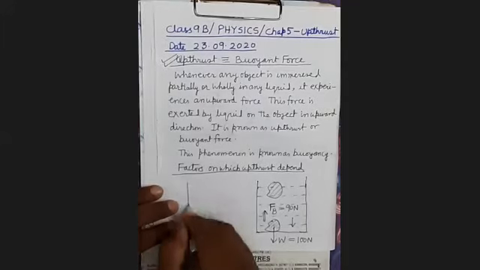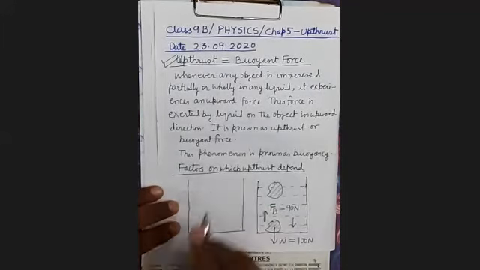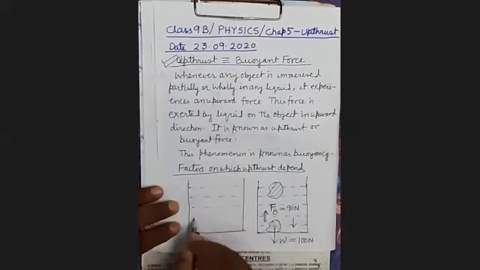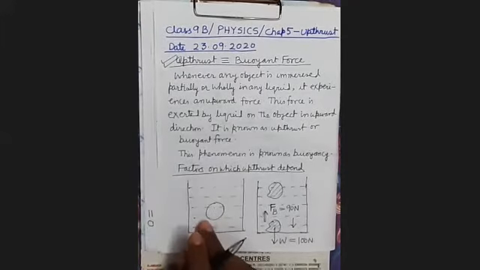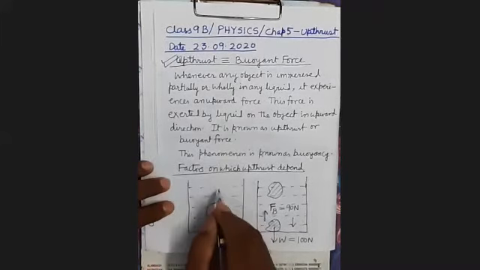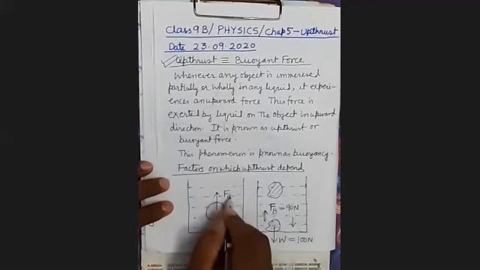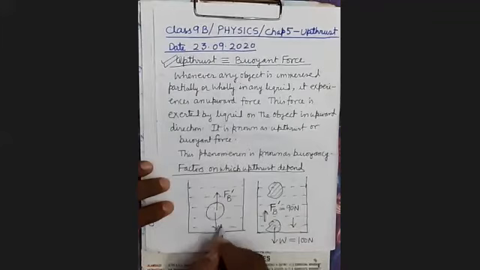But in case of cork, what happens? When a piece of cork, or a ping pong ball, which is very light, is taken inside the water and left, as soon as you remove your hand, it will immediately come up. Why? Because now upthrust is more, and the weight is less.